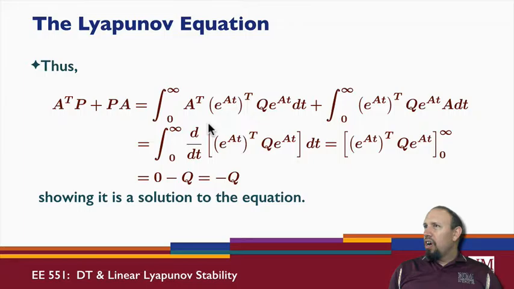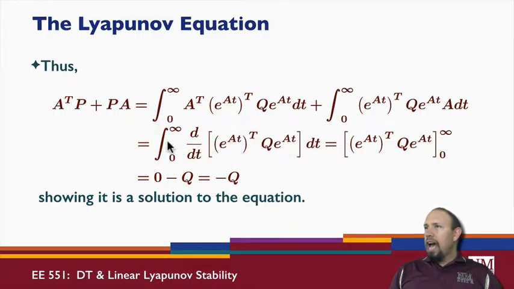So these two terms combined can be shown to be equal to this. That is, I take this prime times the rest plus the rest times this prime, and I'm going to get an A coming out. And notice here I have the A on the right. Remember, e to the At and A commute, so I can easily put it on the right. All right, so this is what I have.